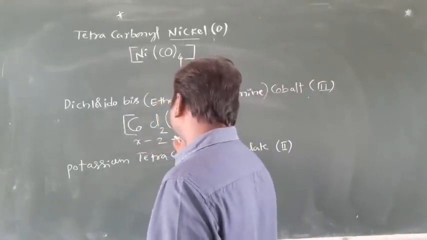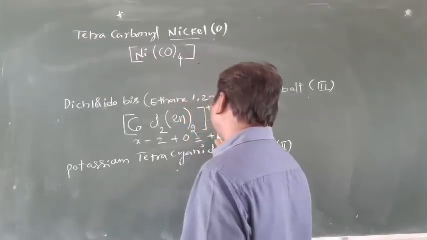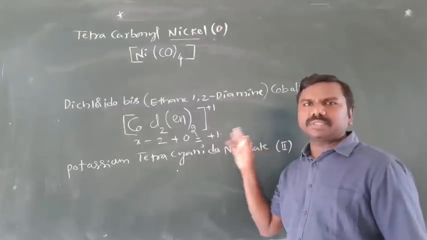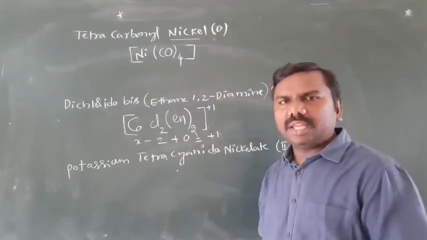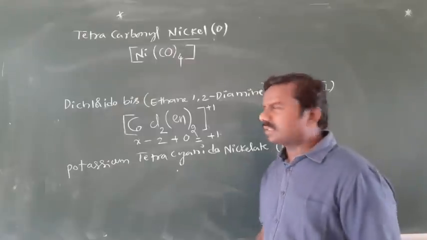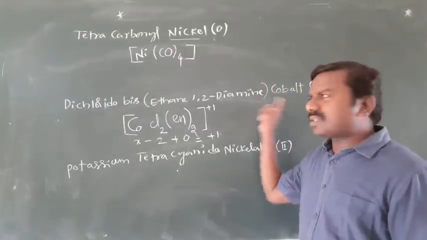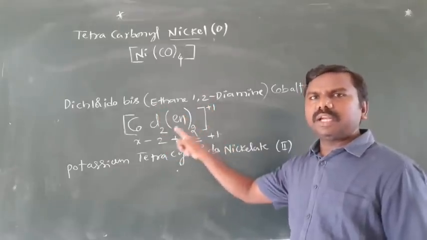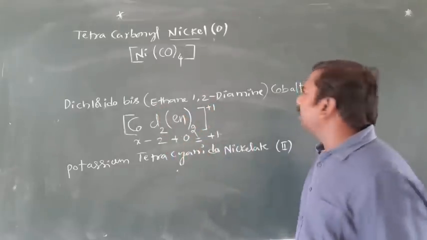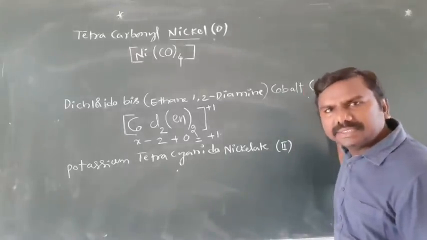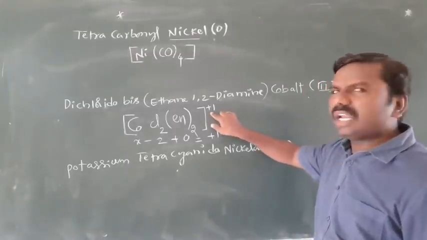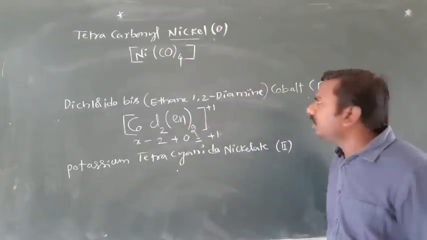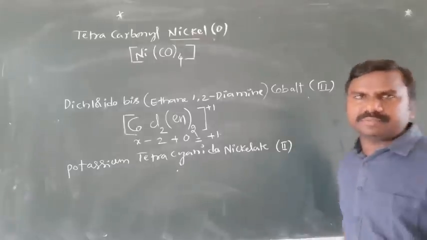x minus 2 plus 0 equal to plus 1. Finally, minus 2 shifted here: plus 2, plus 2, plus 1, plus 3. x will be plus 3. Clear? Then balanced. Cobalt is the central atom, dichlorido Cl2, bis 2, ethylenediamine en. To make the oxidation state plus 3, I have to take plus 1 as a charge. They didn't mention any ions here.